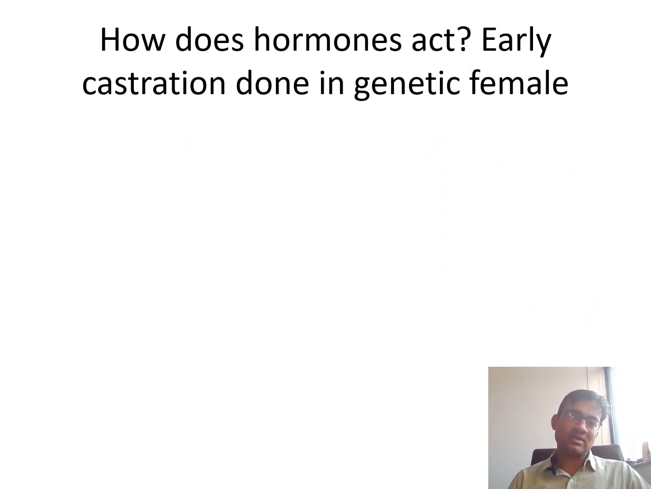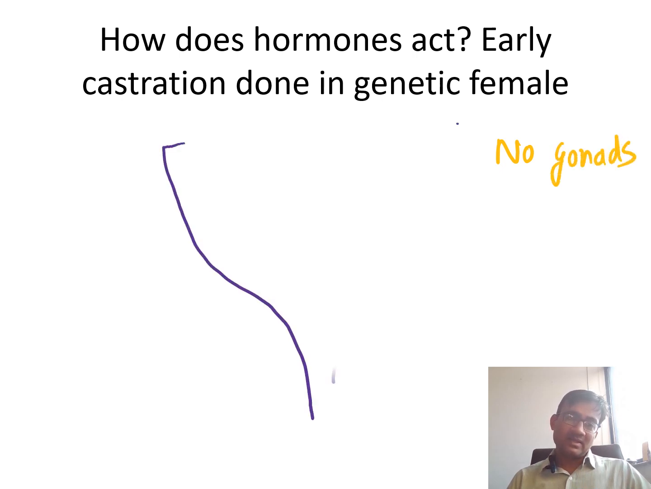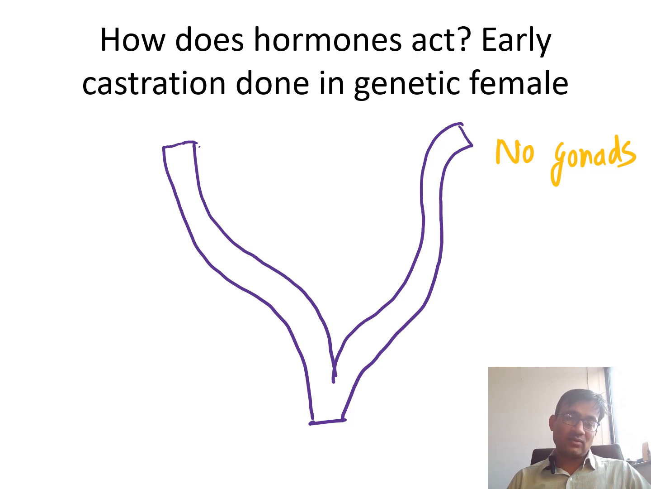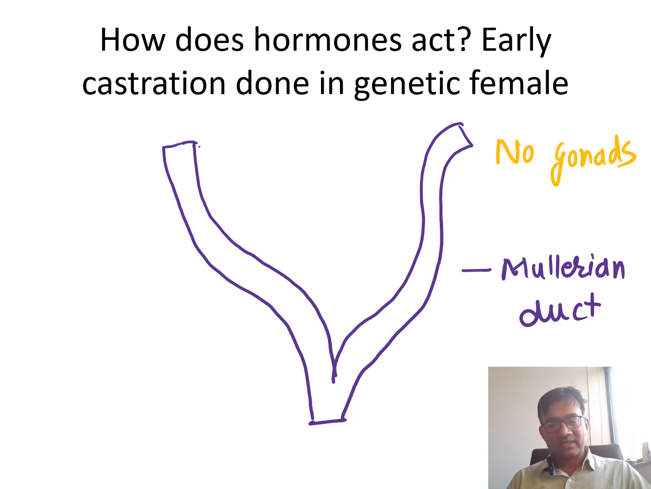Now we'll see what occurs when castration is done in a genetic female. See, again no gonads. Whenever there are no gonads, I am repeating, it will not depend on whether it is genetic male or genetic female. If early castration is done, what is seen? Always the Mullerian duct remnants, the internal genitalia of female, will be there.